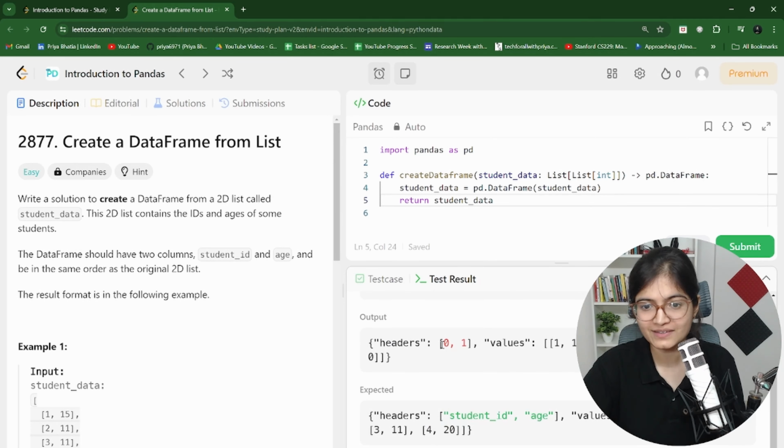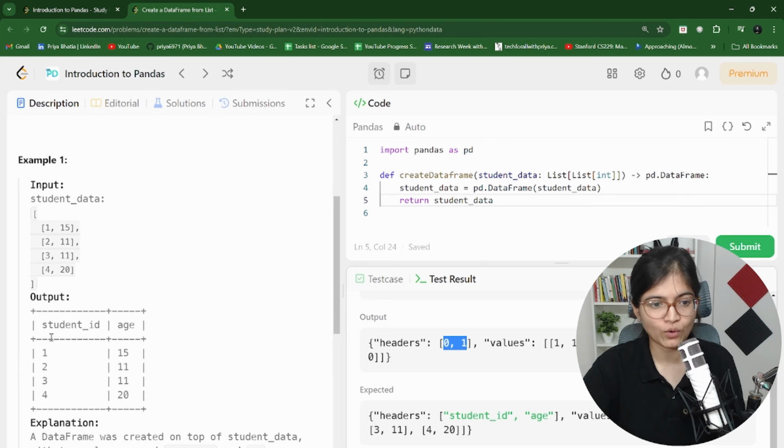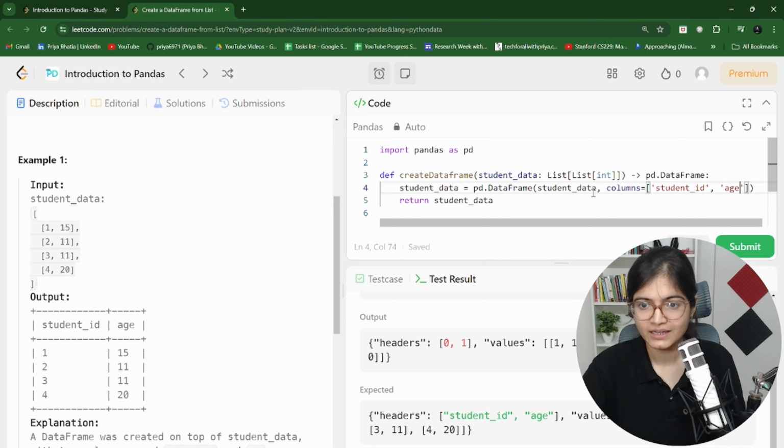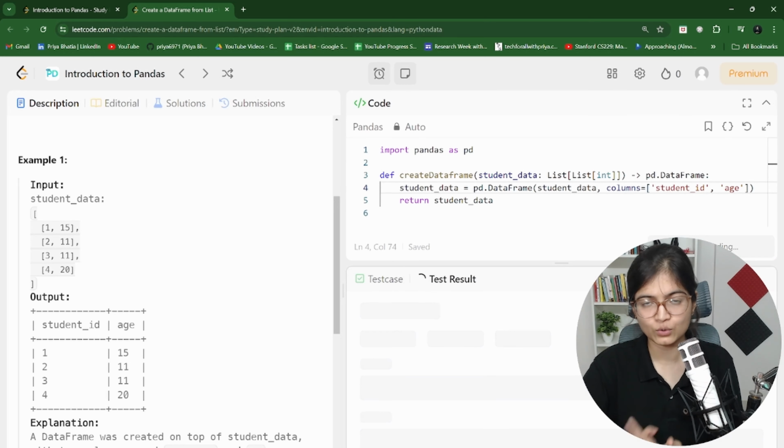Here for now it is showing 0 and 1, but they want the column names as student_id and age. So we're supposed to add the columns. My column names are student_id and, comma, age. Now I feel it should look great. Let's rerun the code again.